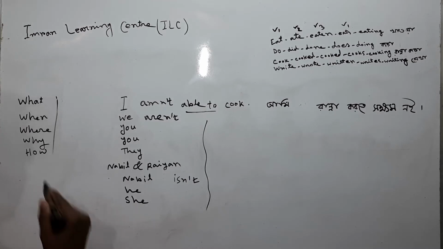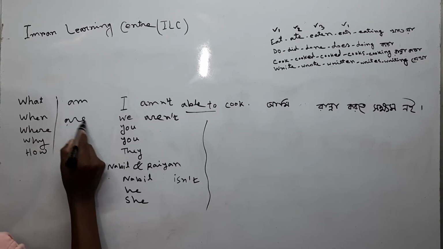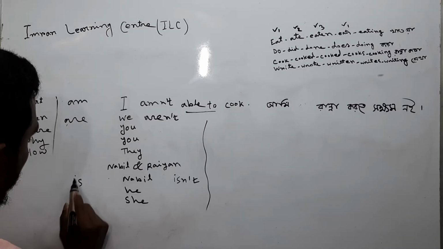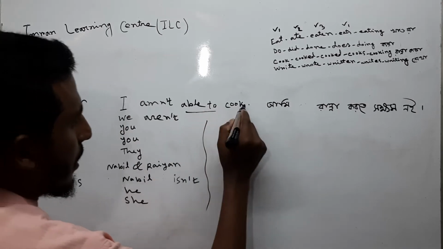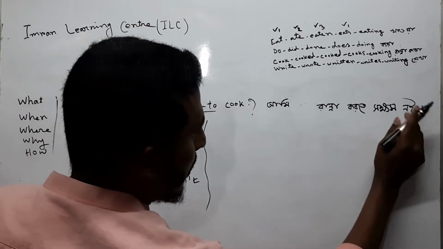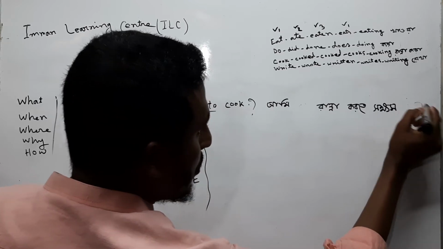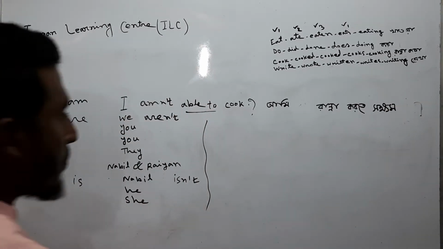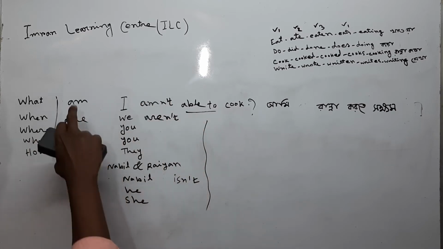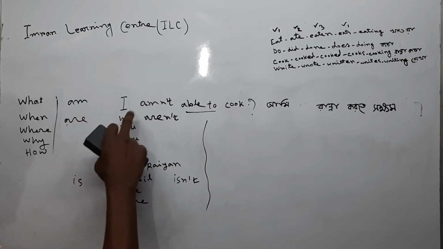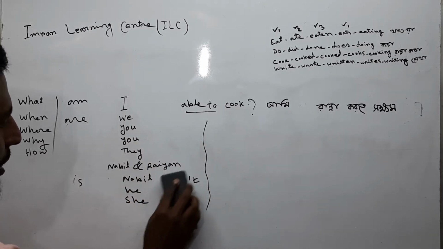Now we will make it interrogative, so we have to put here am, here are and here is. And as it is an interrogative sentence, we have to put a question mark. So now, interrogative: am I able to cook, আমি কি রান্না করতে সক্ষম?